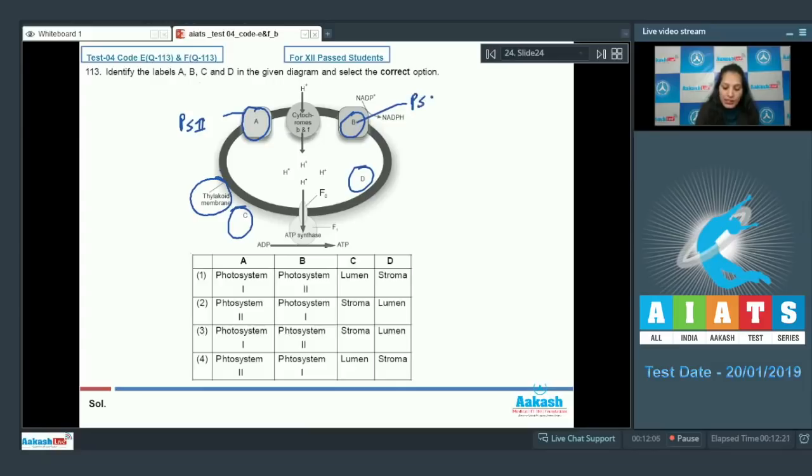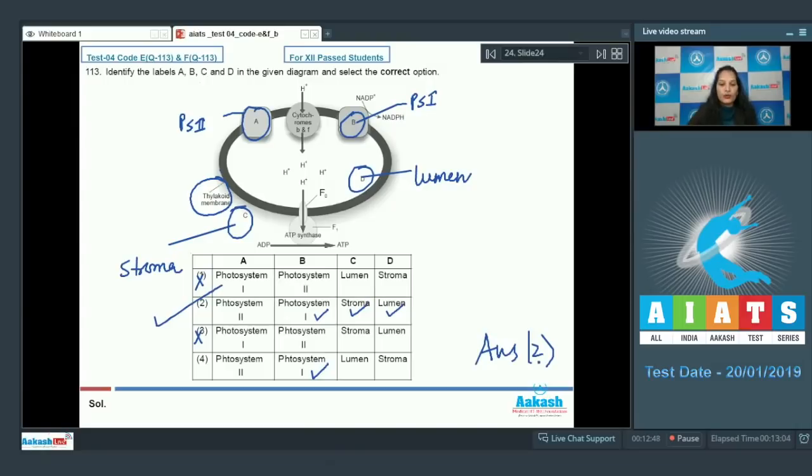This B should be the PS1, and the internal space of the thylakoid is called the lumen, and outside thylakoid it is the stroma of the chloroplast. So C should be stroma. A should be photosystem 2. So these 2 options are ruled out. Now B should be PS1. So this is okay. So C should be stroma, which is this only, and D should be lumen. So the correct option for the given question is option number 2. Let's move to the next question.